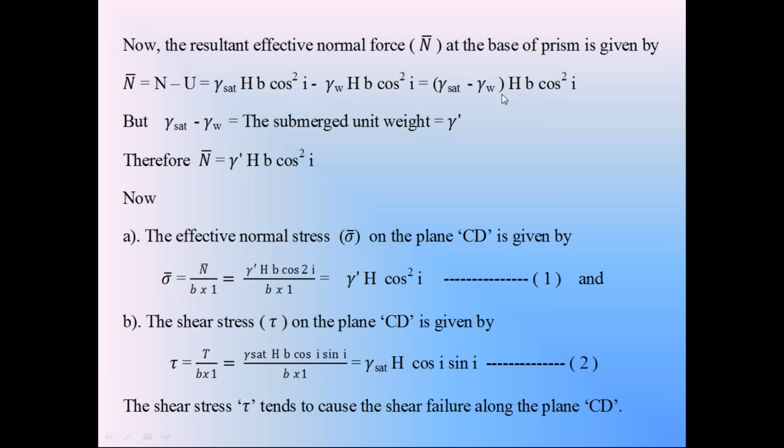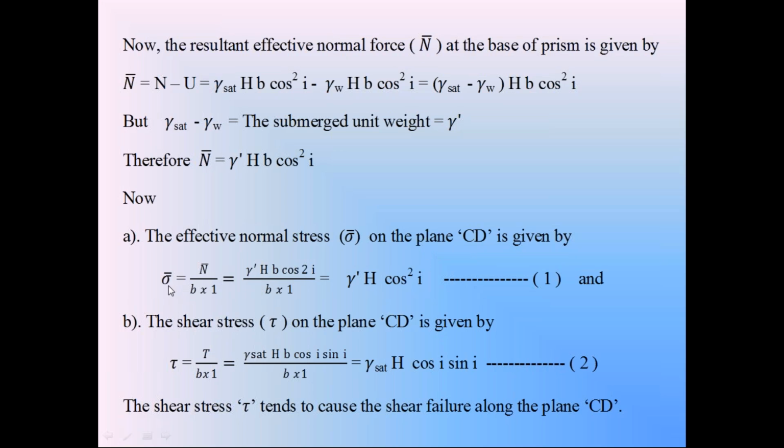So here gamma saturation minus gamma W is gamma dash. So this effective normal force, not the stress please, effective normal force is equal to gamma dash HB into cos square I, because gamma saturation minus gamma W is equal to gamma dash. This effective normal force N dash is acting on the surface CD. The area of the surface CD is B into 1. So by using this effective normal force N dash, we can calculate the effective normal stress on the surface CD.